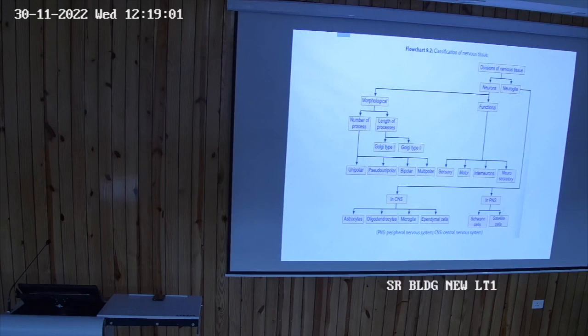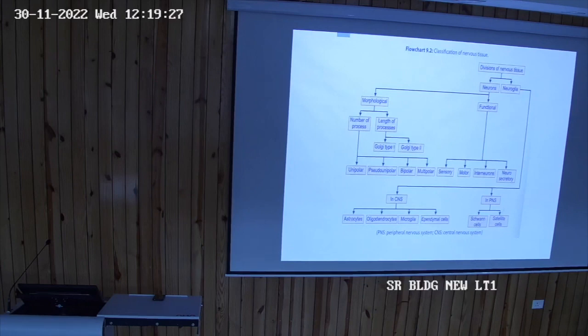G for gamma, A for amino, B for butyric acid. All these chemical substances have the same purpose, that they transmit the impulses to the further neuron. So that is the conduction in the somatic part or the motor neurons.